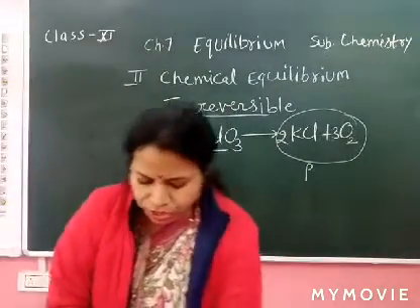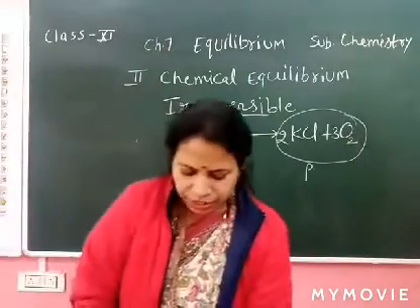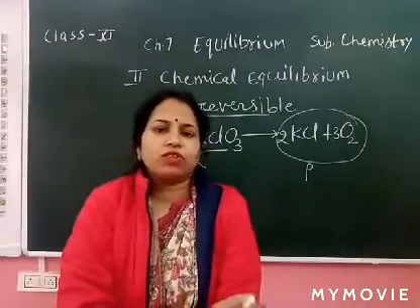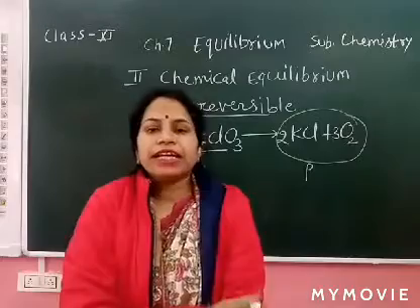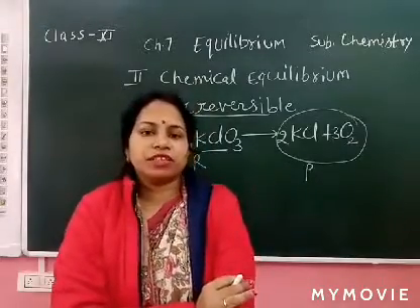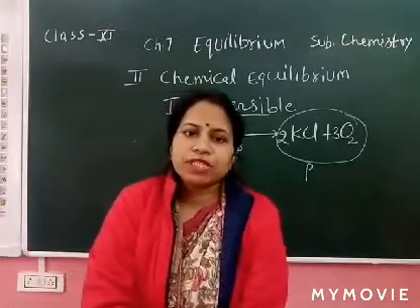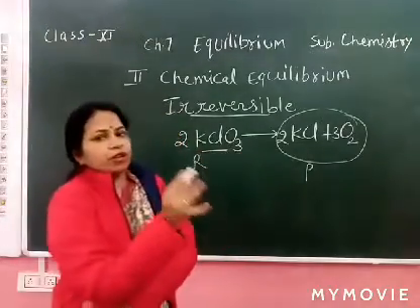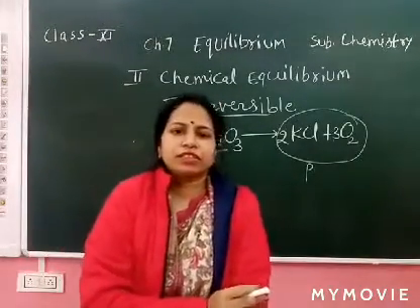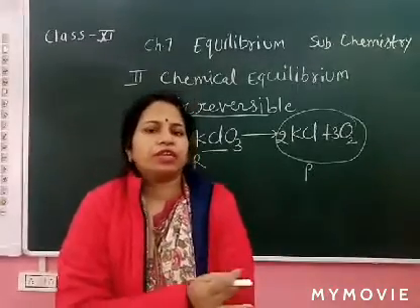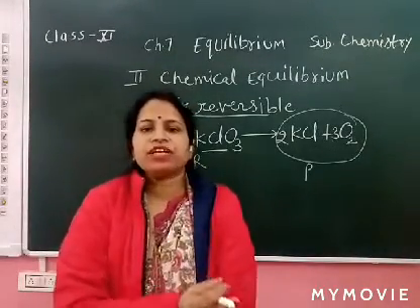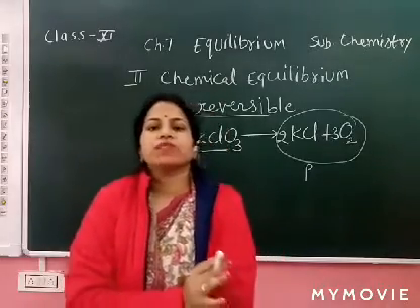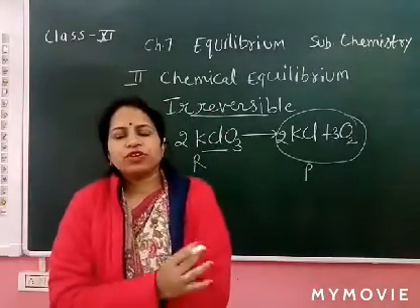Now when these reactions occur in closed vessels, then an equilibrium state is present there. Why? Because reactant converts into product, and the product we can't remove, and the product in specific conditions again converts into reactant. This state is called the chemical equilibrium state.